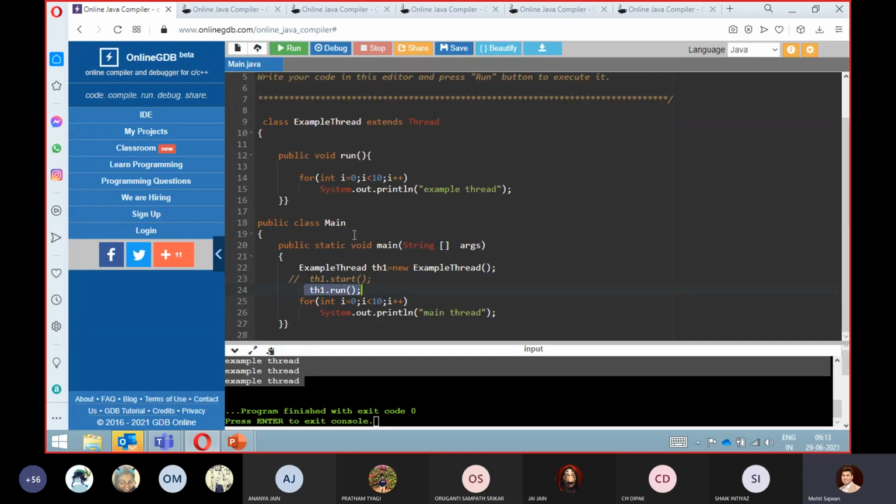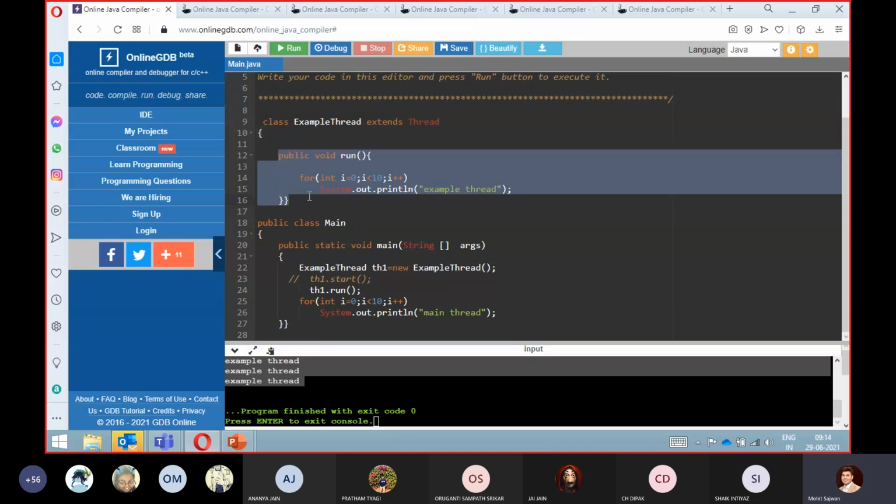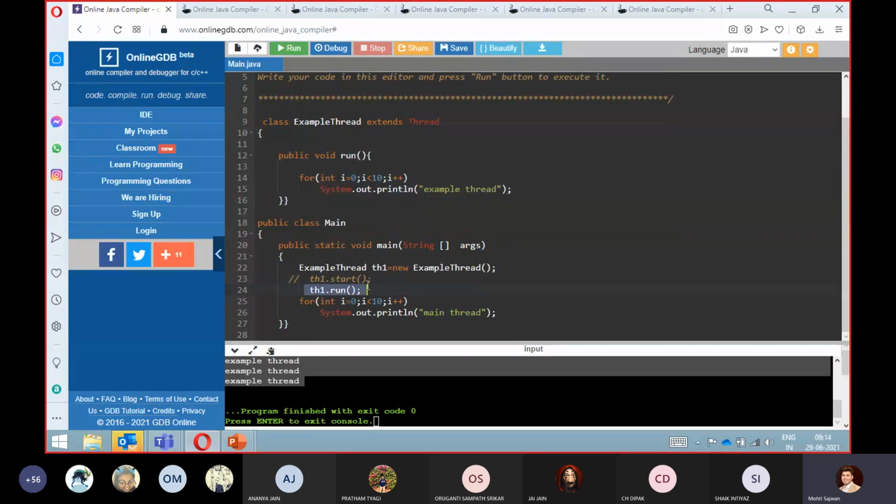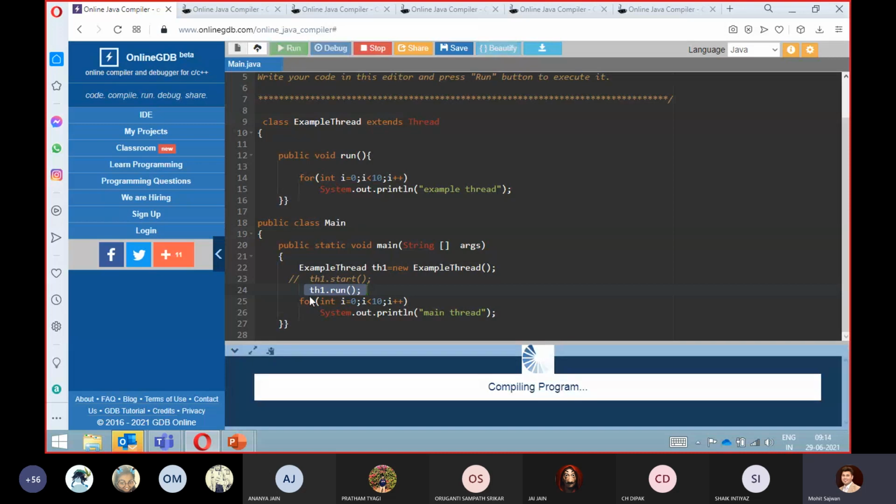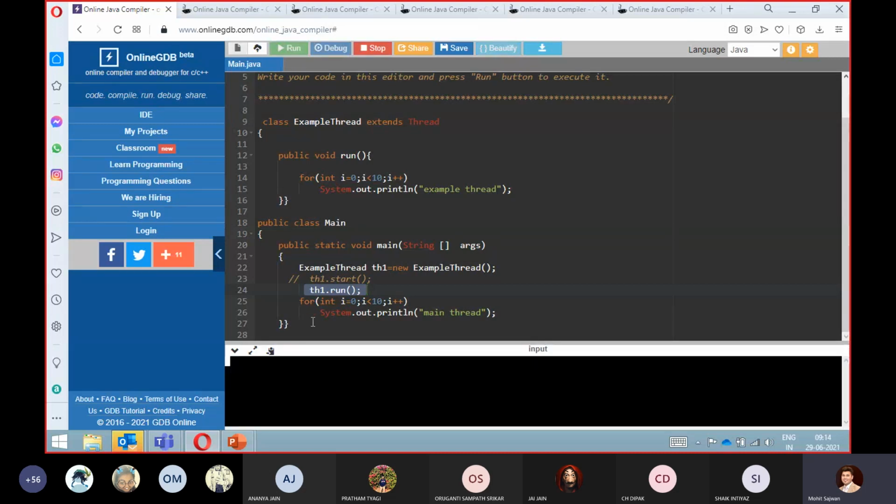Right now, whether we are performing multi-threading or not, remember, we are not using the concept of multi-threading. Here, we are directly just calling this method, like in your current scenario. So here we are using the concept of sequential programming: first it will execute th1.run, and then it will execute this statement, right?